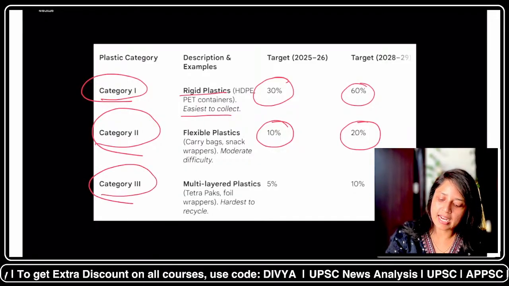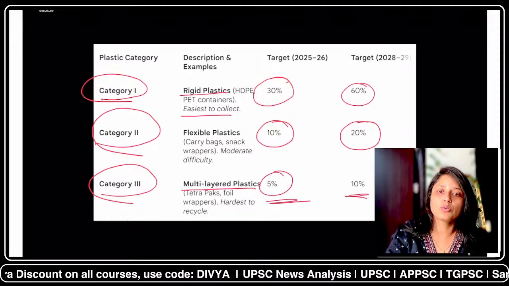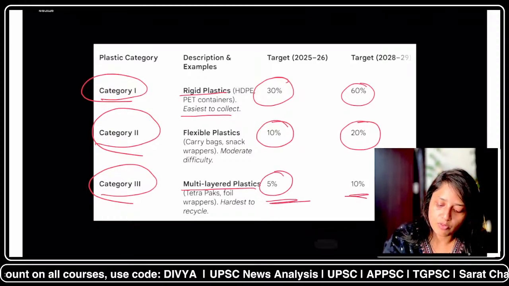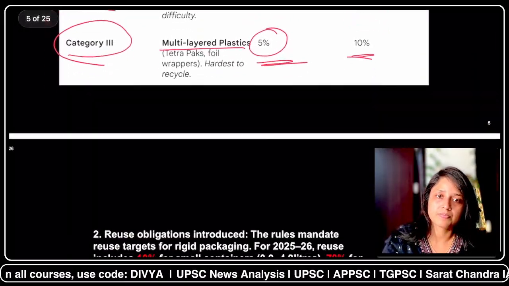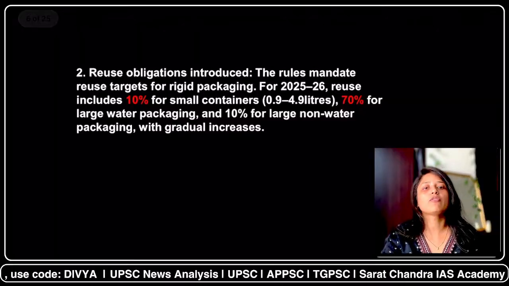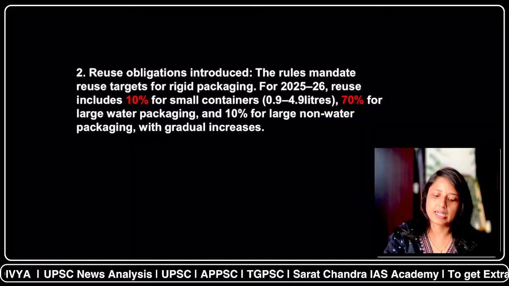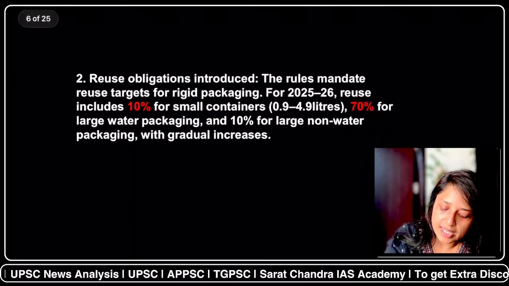And similarly for category 3, for the multi-layered plastic, it has to be changed from 5% to 10%. So these are some of the important percentages. Now let's discuss the second point. So first point was about the recyclability. Now second point is about the reusability, the reuse obligation.